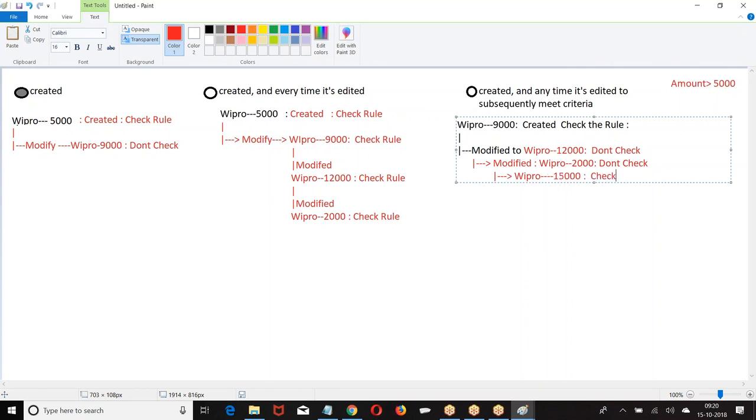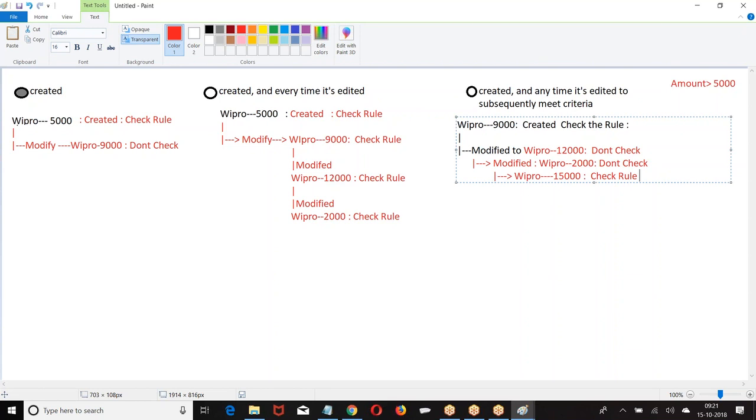Then why? Wipro 2000 is not meeting the condition. That record we are trying to modify, Wipro 2000, is not meeting the condition, and I am trying to modify that record as Wipro 15,000. If the record is not meeting the condition, if you are trying to modify that record, then check the rule. The record which you are modifying, if it is not meeting the condition already, then if you modify it, check the rule. Are you clear?